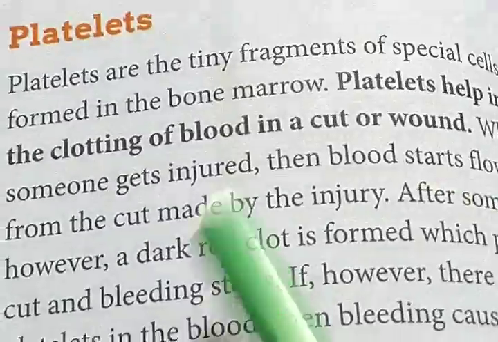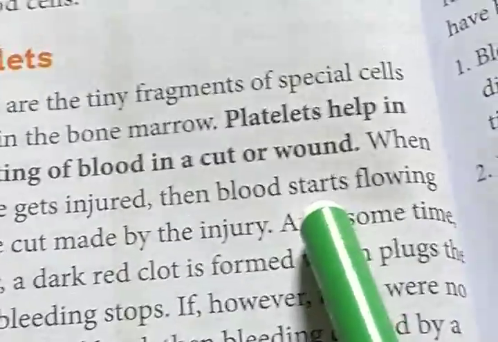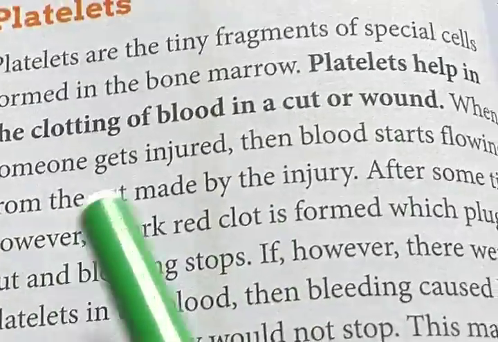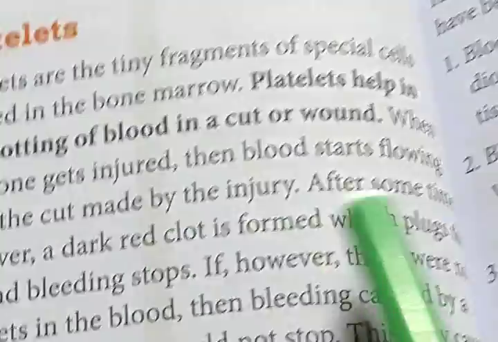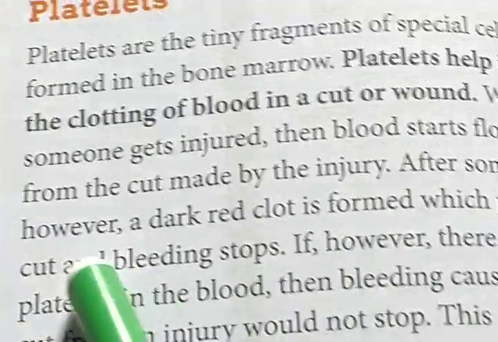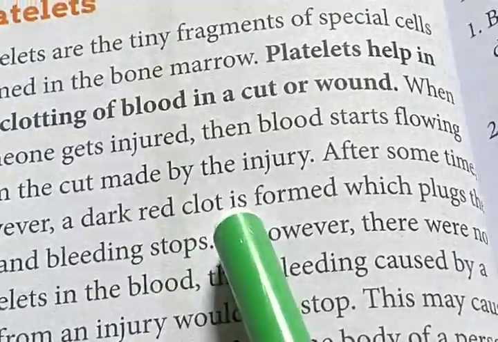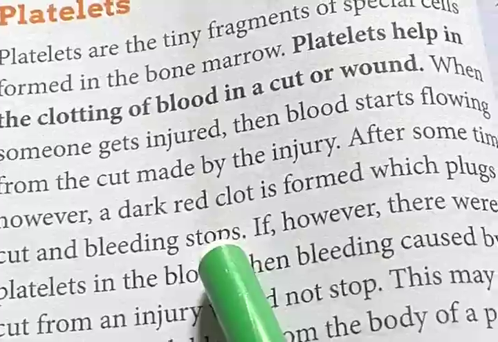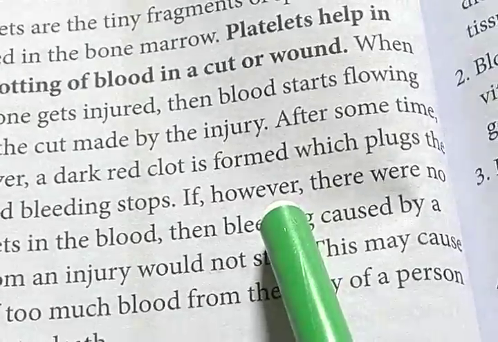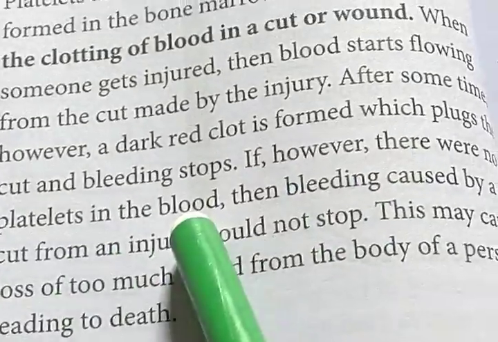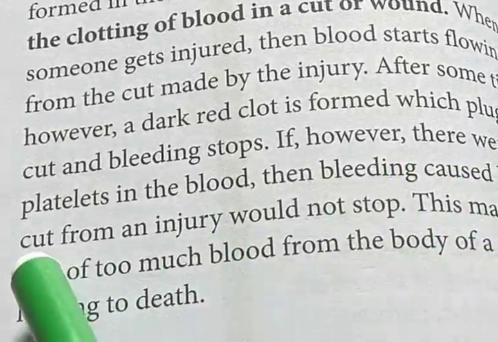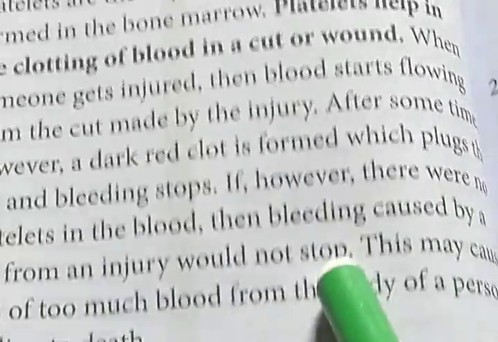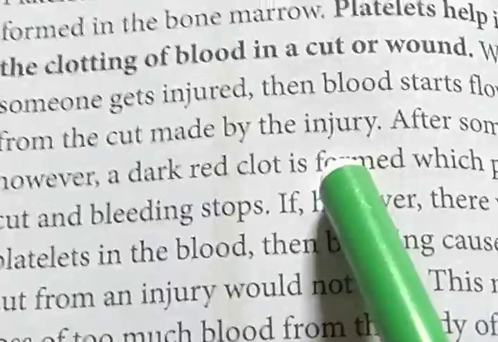When someone gets injured, the blood starts flowing from the cut made by the injury. After some time, however, a dark red clot is formed which plugs the cut and the bleeding stops. So if, however, there were no platelets in the blood, then the bleeding caused by a cut from an injury would not stop. So what happens?